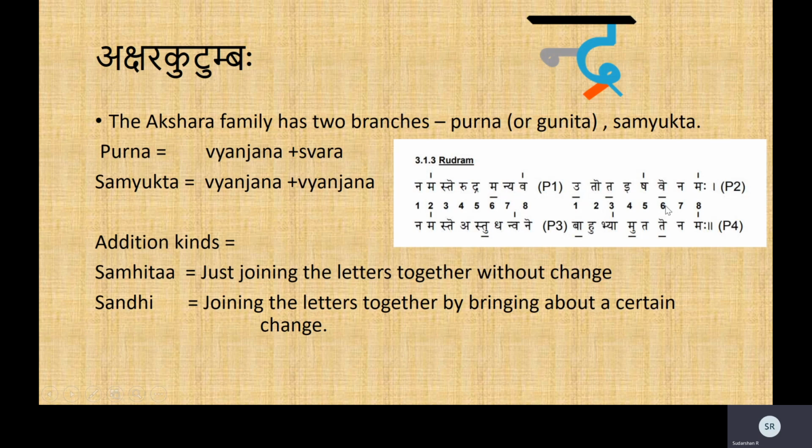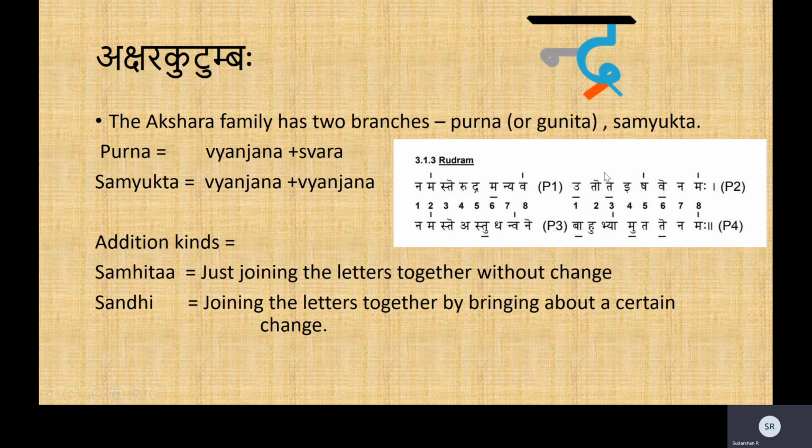That's exactly what a Sandhi is. When the U in the second word, the Uta, and the first letter is also Uta, when they combined, there was a certain change. That U became O. So it becomes Utota.